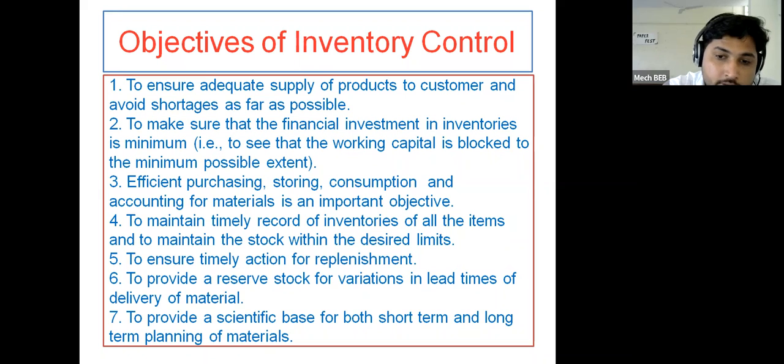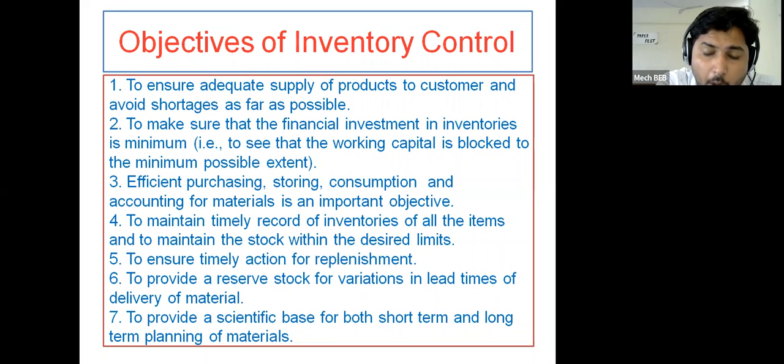Then, to provide a reserve stock for variation in lead times of delivery of a material. Now, what is the meaning of a reserve stock, or a safety stock? That will be useful whenever there is a peak period in the market, or whenever there is a sudden demand for a product in the market. At that time these reserve stocks, or safety stocks, will be used.